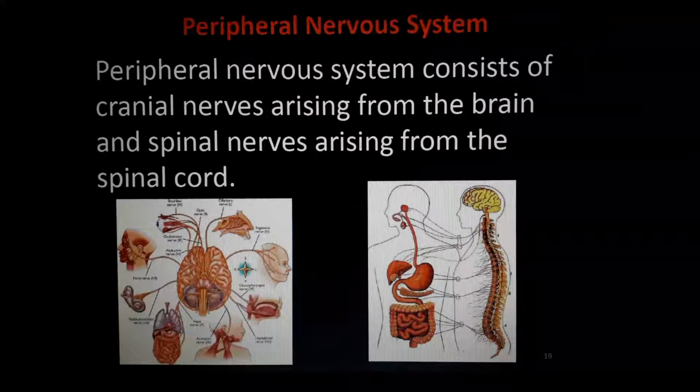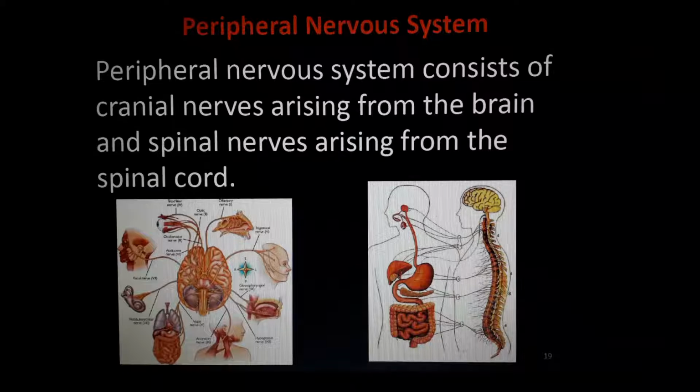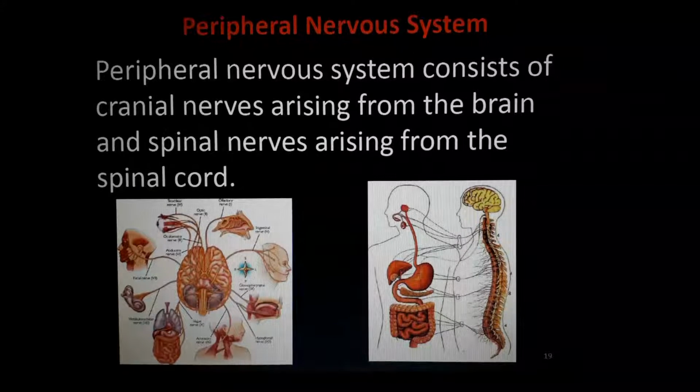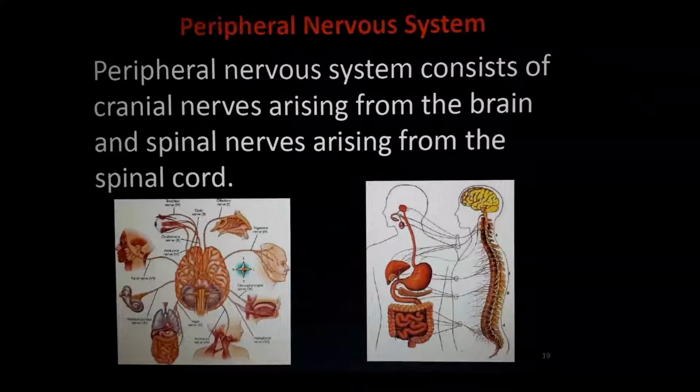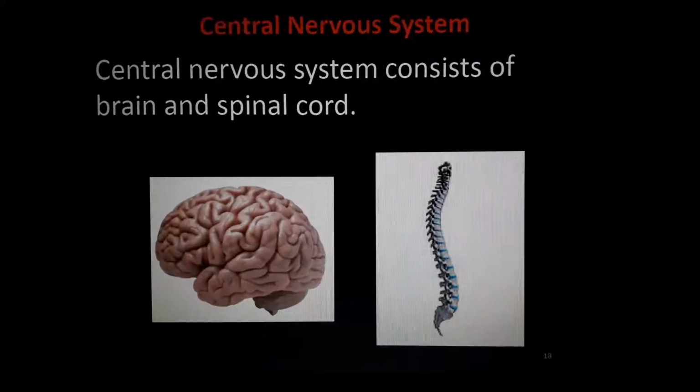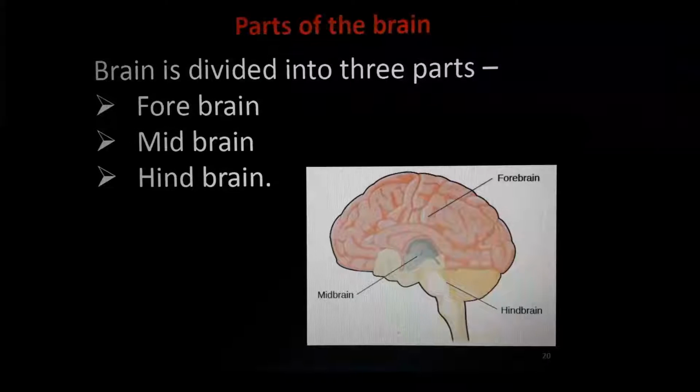What is cranial nerves? Nerves arising directly from the brain are known as cranial nerves. What is spinal nerves? Nerves arising directly from the spinal cord are known as spinal nerves. Spinal nerves and cranial nerves make the peripheral nervous system. Central nervous system, only brain and spinal cord.